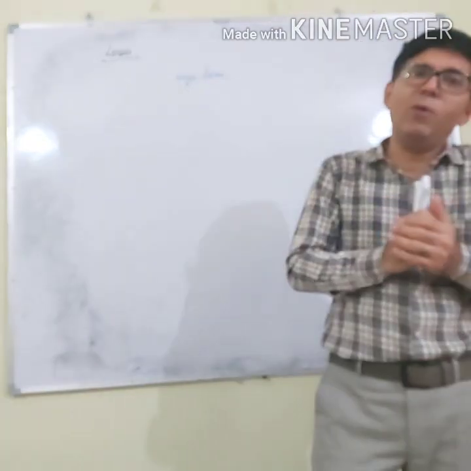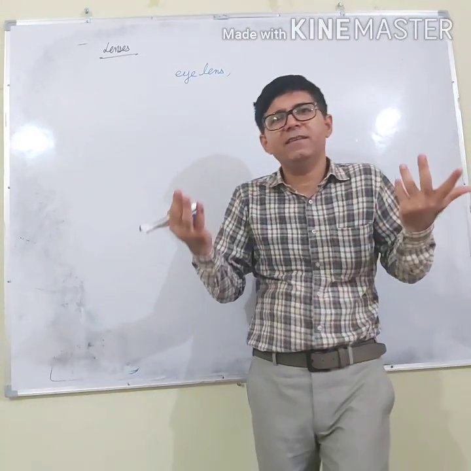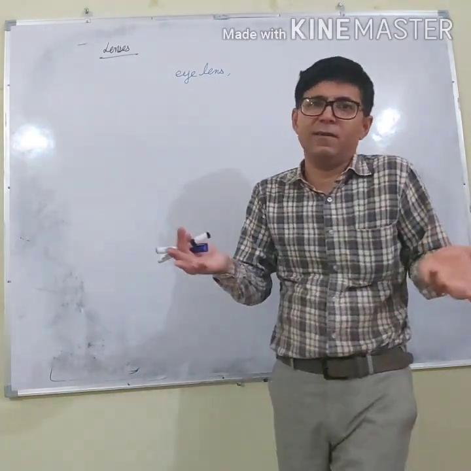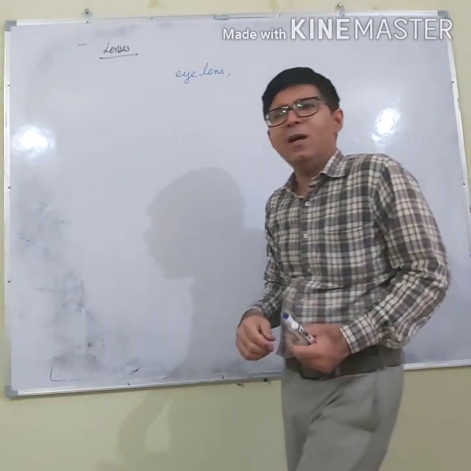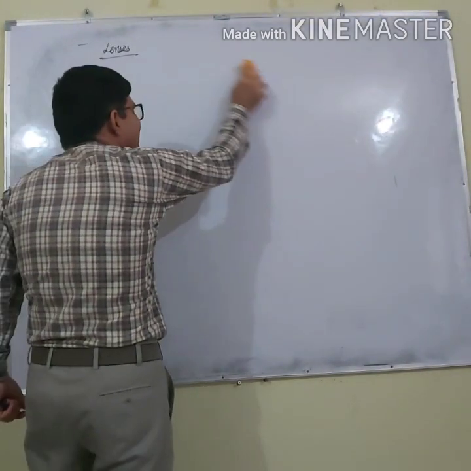Cameras are fitted in mobile phones. They are also fitted in DSLRs. So there also we use lenses. So lenses are very, very important. Now let me tell you what a lens is.